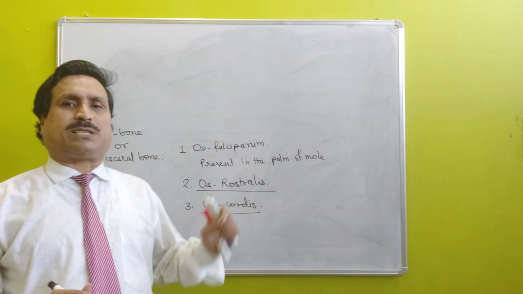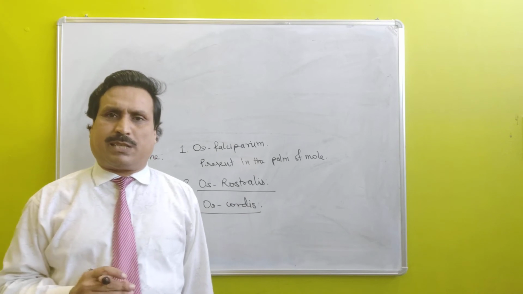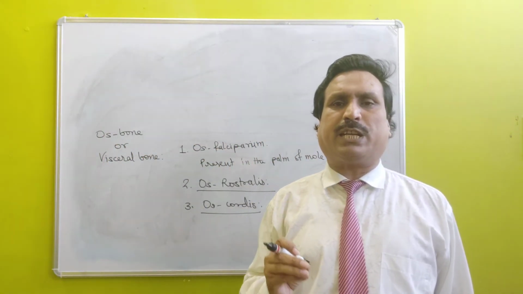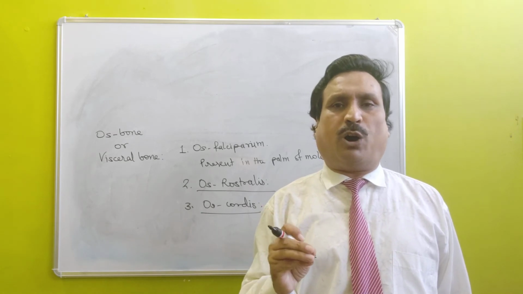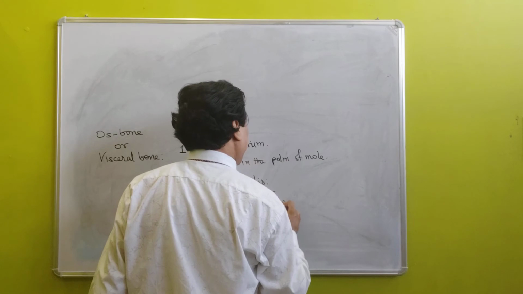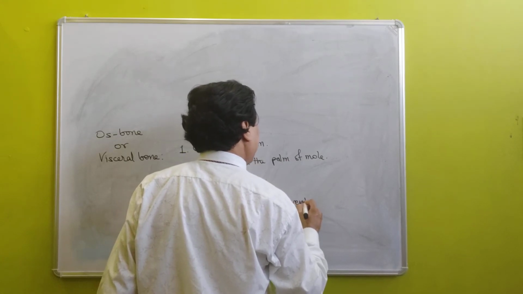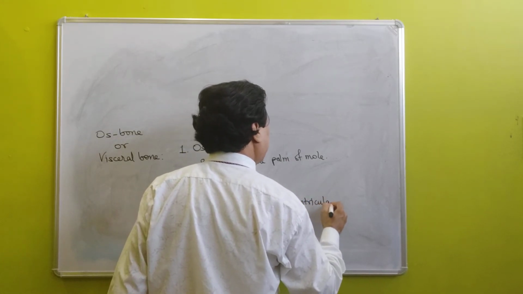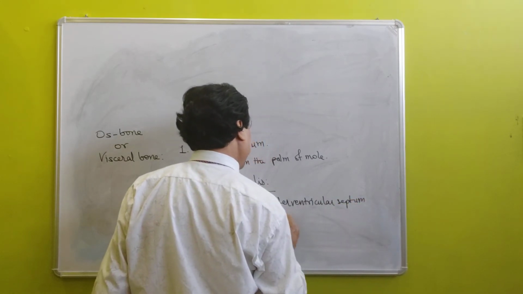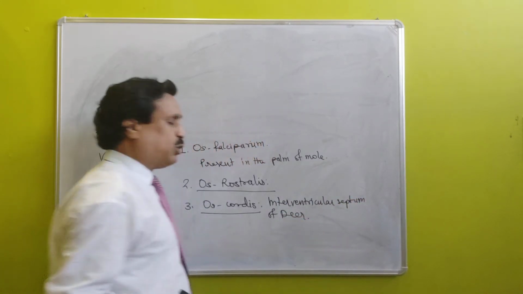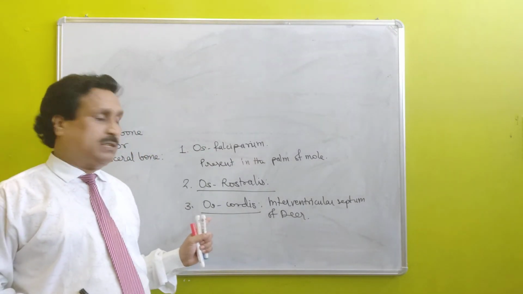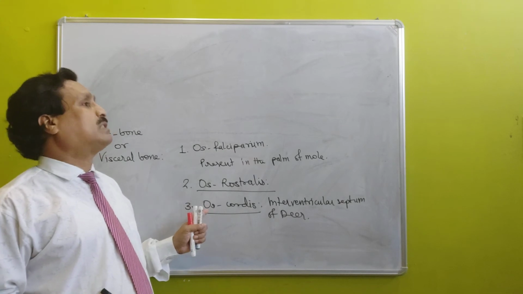Third is OS cordis. OS cordis is a visceral bone which is present in interventricular septum of deer. Bone present in interventricular septum of deer is known as OS cordis.